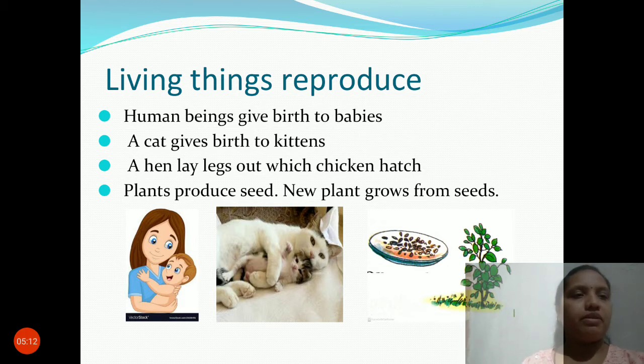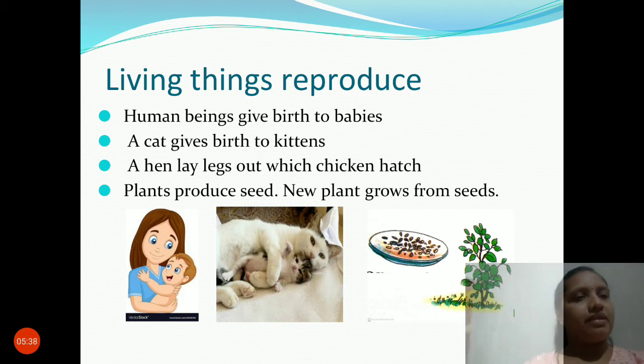Some birds do not give birth directly to babies. First, they lay eggs. From that, it grows into a chick, a small baby. Then even plants reproduce. How? You can observe plant reproduction by planting a seed. First, the plant gives us seeds.